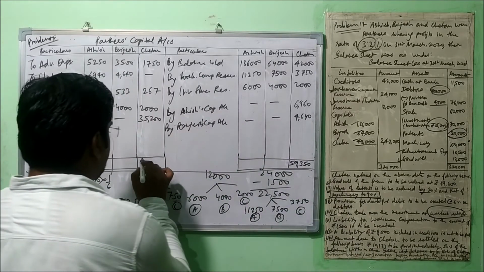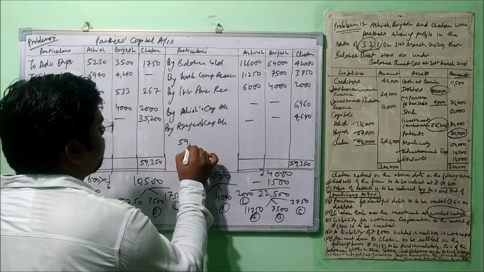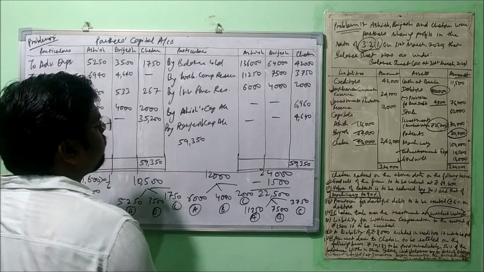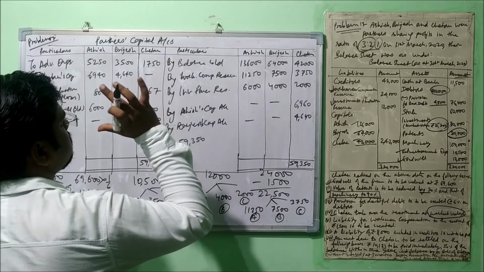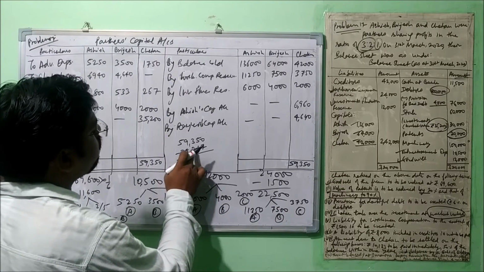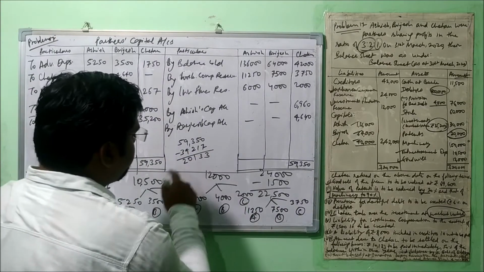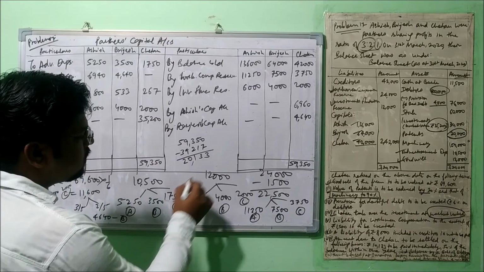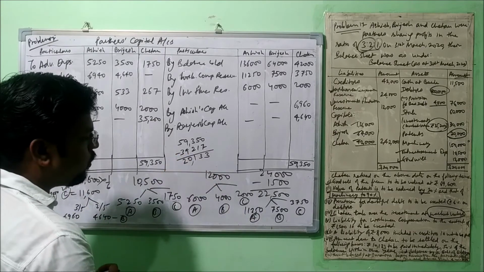59,350. Alright. Now out of this 59,350, very first we need to deduct the total of this. Okay, let's make the total of this. The total of this is 39,270. So we are left with 20,133. This amount has to be paid to Chetan, right?